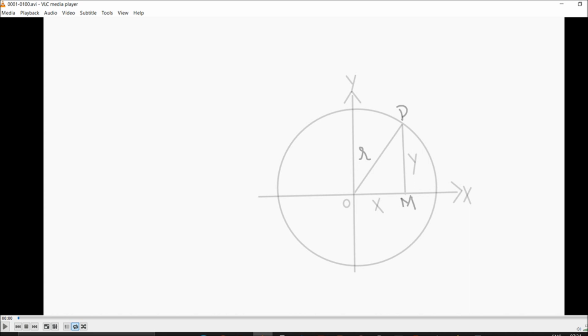So these are the basic things. If I draw from this origin to here, it will be called a radius, and there will be point P, and then M. In the below section, this line will be called the x-axis, and this the y-axis, and in between we can consider a midpoint, which is M.